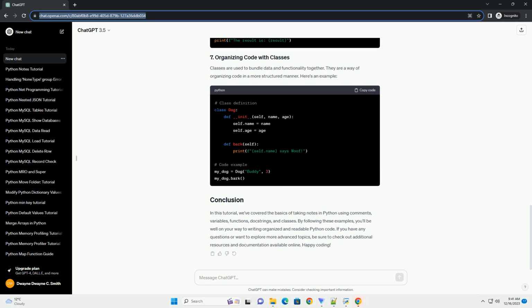and classes. By following these examples, you'll be well on your way to writing organized and readable Python code. If you have any questions or want to explore more advanced topics, be sure to check out additional resources and documentation available online. Happy coding!